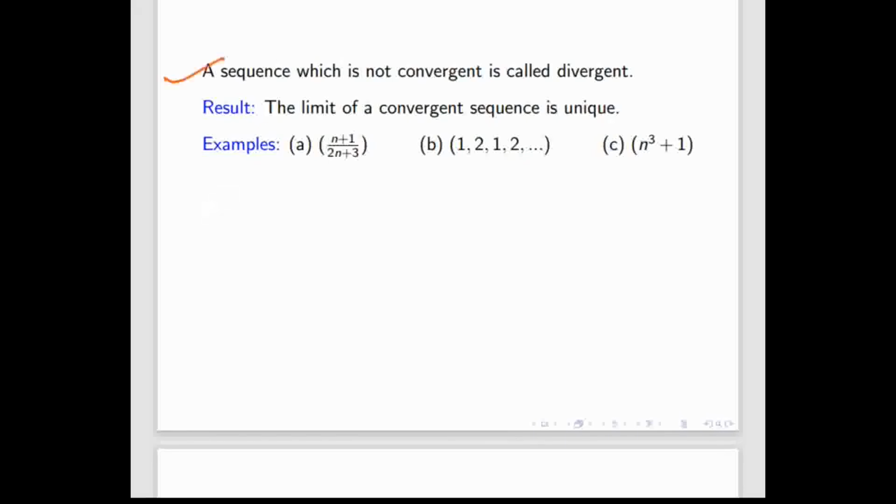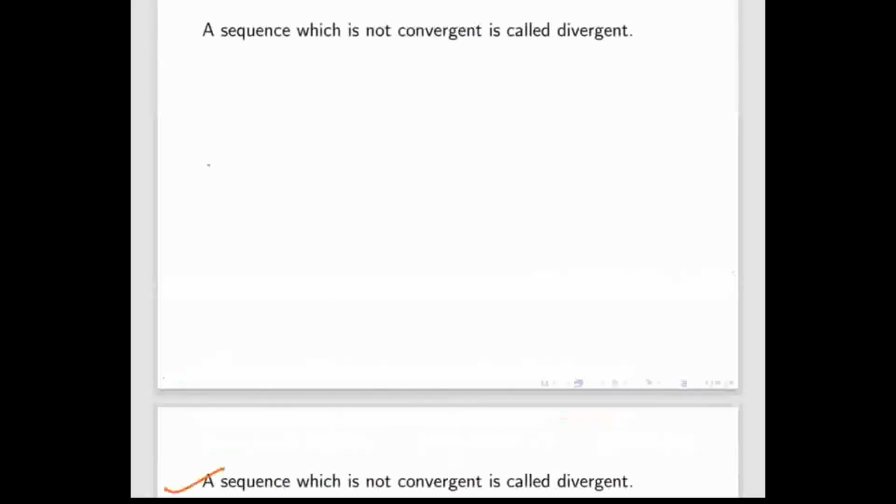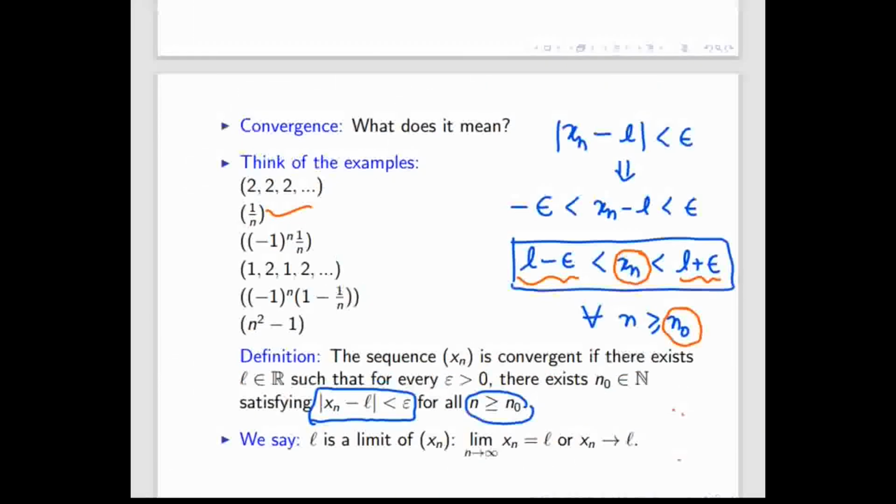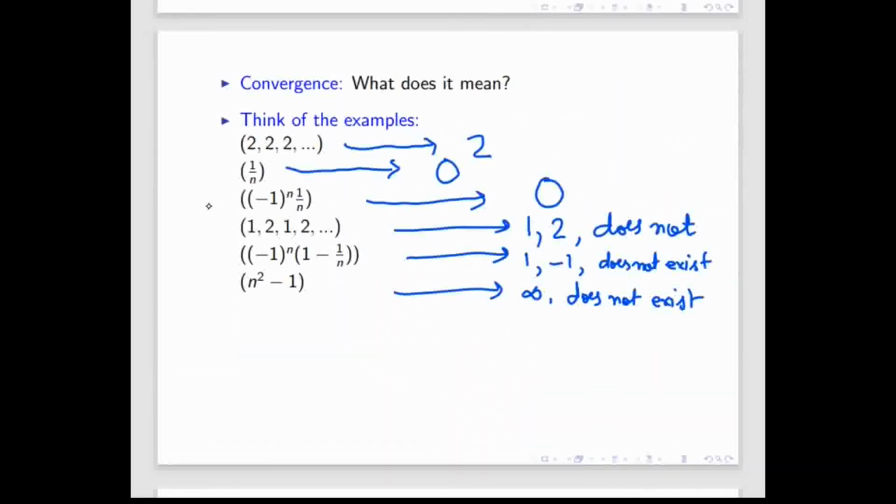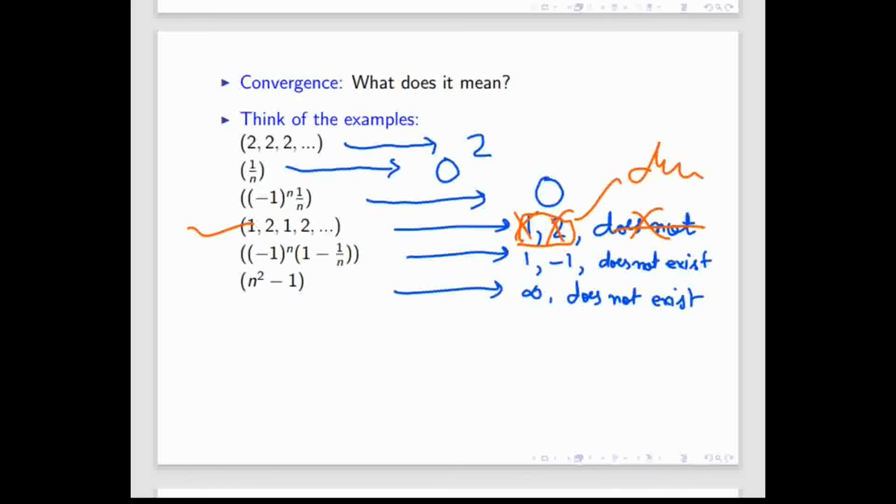If a sequence is not convergent, it is called divergent, and the limit of a convergent sequence is unique. If a sequence is convergent, it goes to only one limit, meaning the image of infinity will be only one number. If it is not convergent, the limit can be more than one. Like we have seen in this example, 1, 2, 1, 2, some people say the answer is 1 or 2. That is not possible, because a convergent sequence converges to a unique number, so it cannot converge to both. That means the sequence is divergent, the limit does not exist. One is not the answer either. The answer is that it is a divergent sequence, which means it doesn't have any limit.